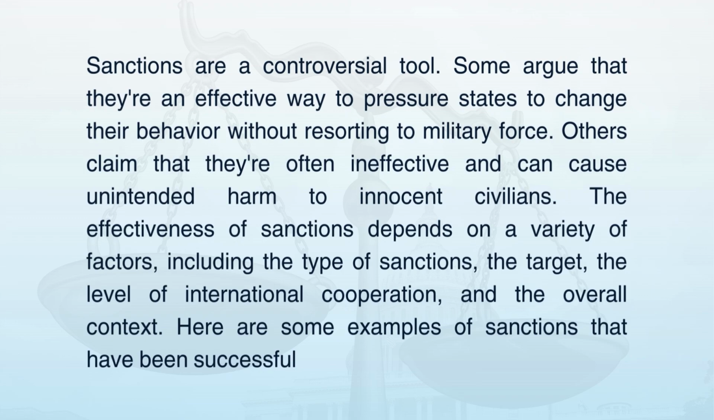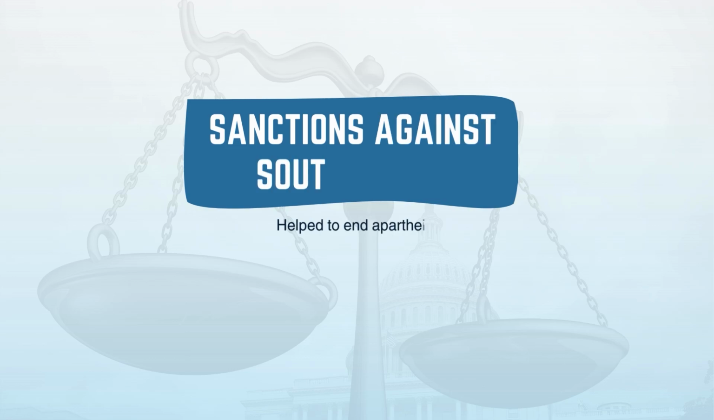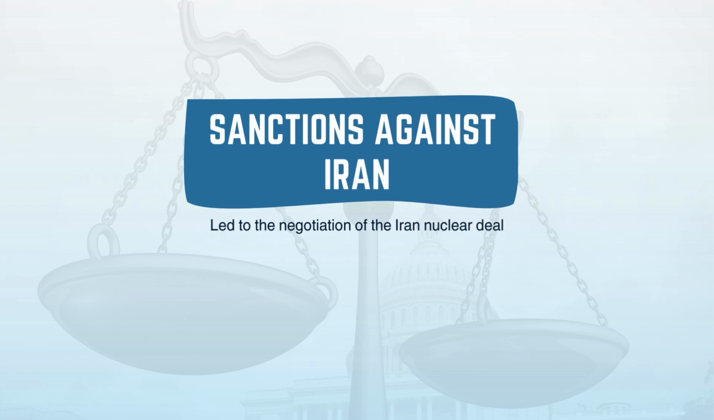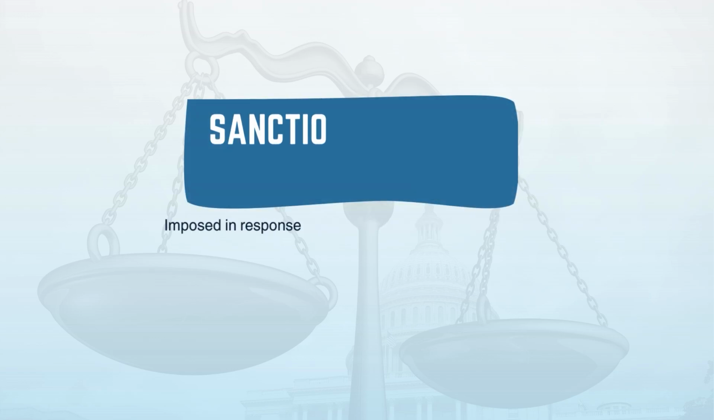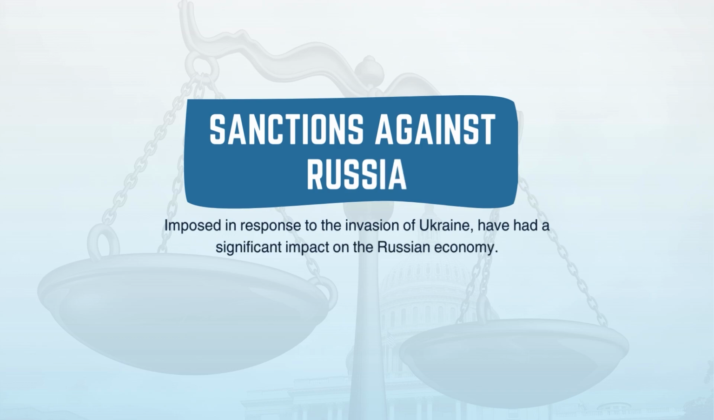Here are some examples of sanctions that have been successful. Sanctions against South Africa helped to end apartheid. Sanctions against Iran led to the negotiation of the Iran nuclear deal. Sanctions against Russia, imposed in response to the invasion of Ukraine, have had a significant impact on the Russian economy.